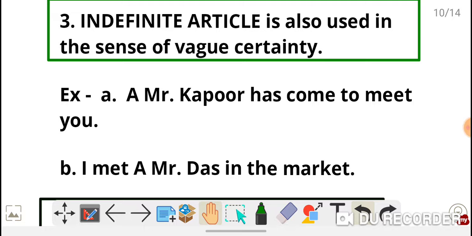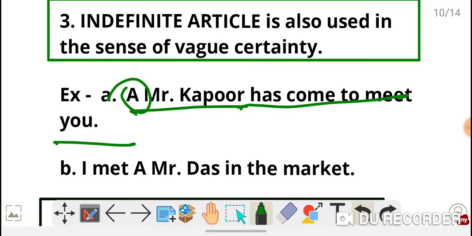So in that sense, Mr. Kapoor is unknown to you. That is vague. You are not certain about Mr. Kapoor. In that sense, we use a. Say, a Mr. Kapoor has come to meet you. Very important.